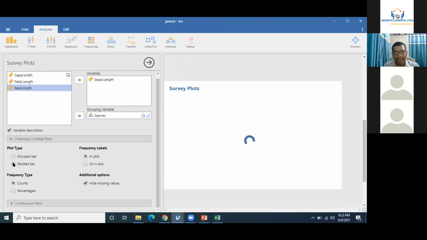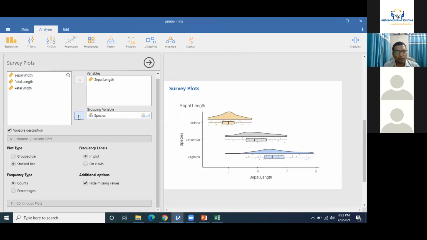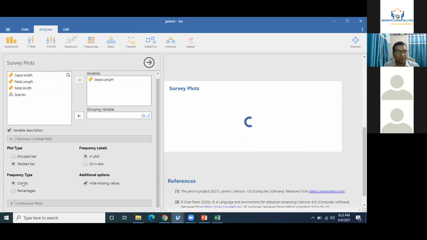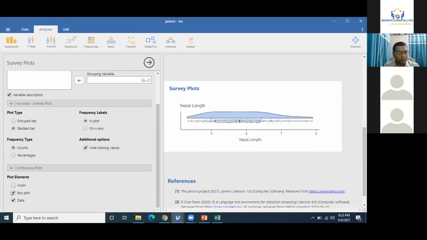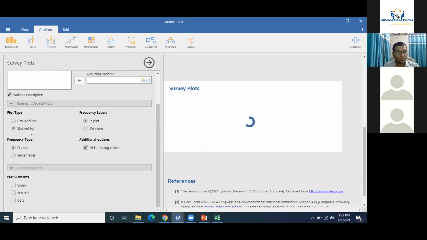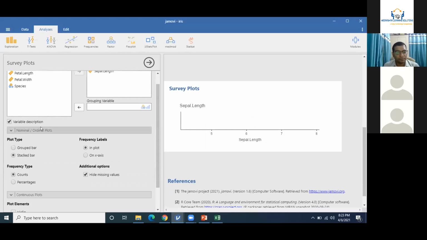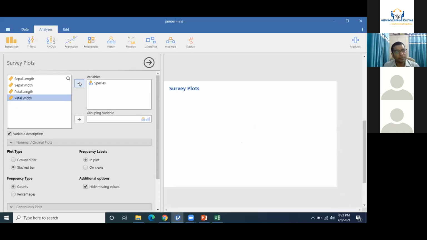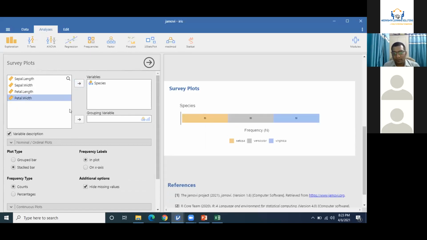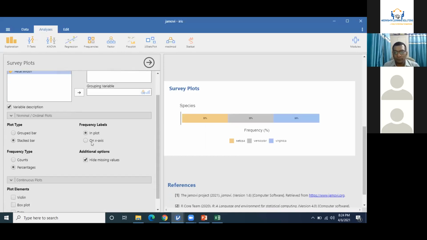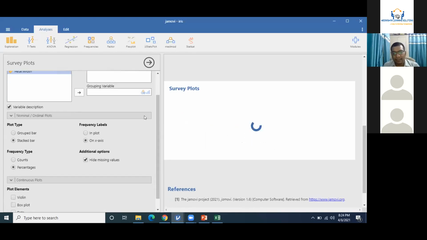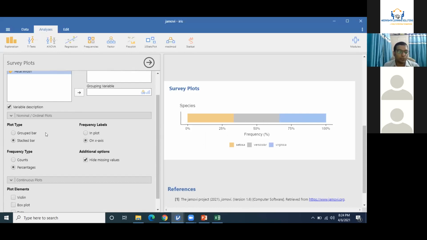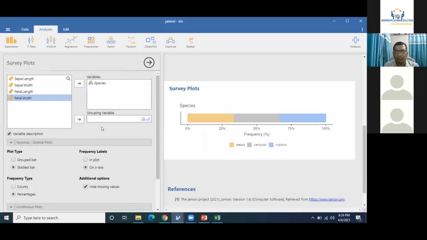And you can click on a stacked data bar. If there is no classification based on species, and you want to remove violin, box, and data, and you want to simply make a plot based on species, so you can decide whether you want to make a plot on percentage, on counts, or on missing values. These values or numbers or percentages will be reported on the x-axis. So this is a way of making some impressive plots.